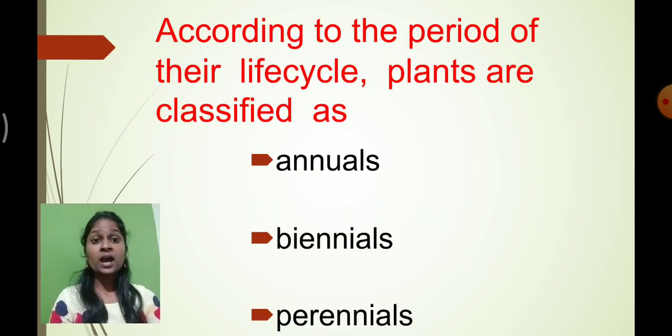Today we are going to classify the plants depending upon the period of their life cycle. Here you can see that plants are divided into three types: annuals, biennials and perennials. Now what do you exactly mean by all these things? Let's see.